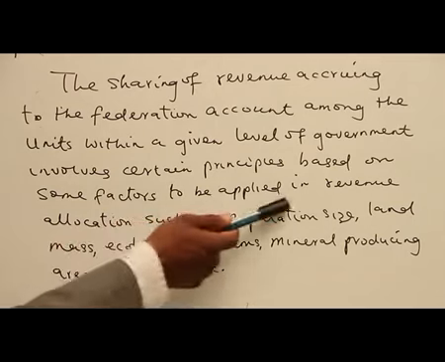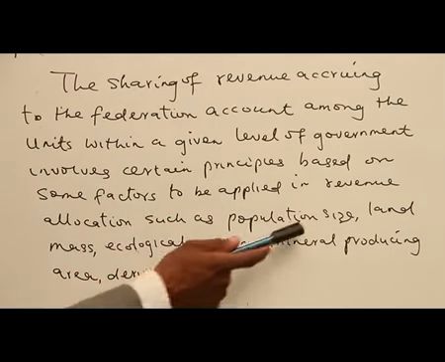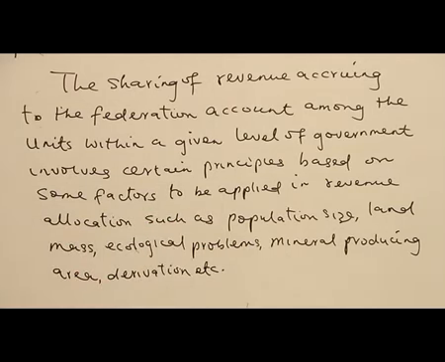Some factors to be applied in revenue allocation, such as the population size. When you're trying to share the revenue, you look into the population size that they have in that country. Not only that, they can look into land mass. What is the land mass that they have among its components, particularly the states? Then they can also look into ecological problems.